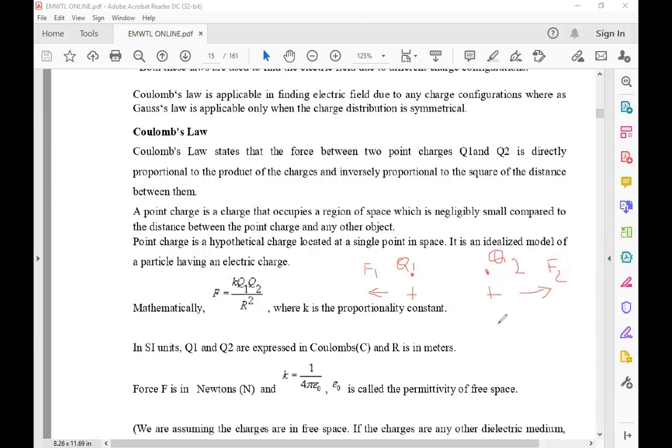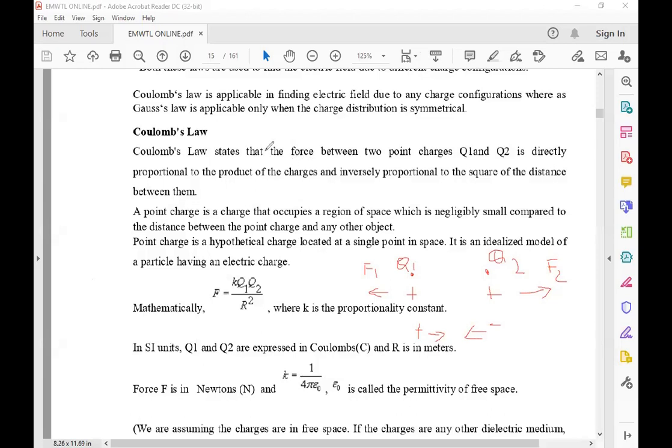If the charge Q1 is positive and Q2 is negative, these two attract each other.